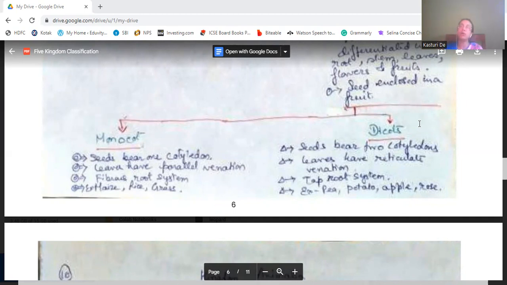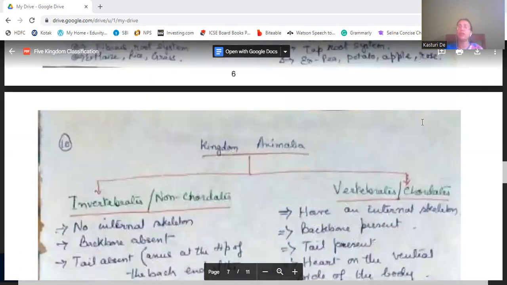Then monocots have a fibrous root system, whereas dicots have the tap root system. Examples of monocots are maize, rice, grass. Dicots are pea, potato, apple, rose, China rose, all those. Then we come to kingdom Animalia. Kingdom Animalia is divided into non-chordates and chordates, or invertebrates and vertebrates. Two groups, two phyla: invertebrates or non-chordates, and vertebrates or chordates.